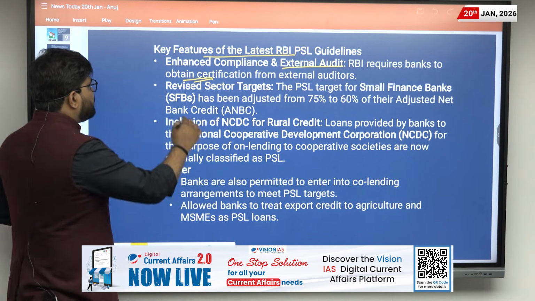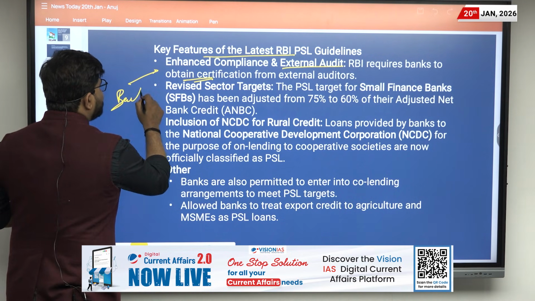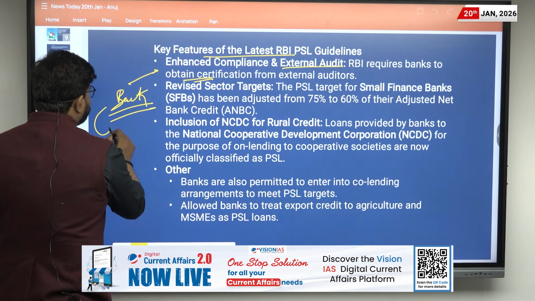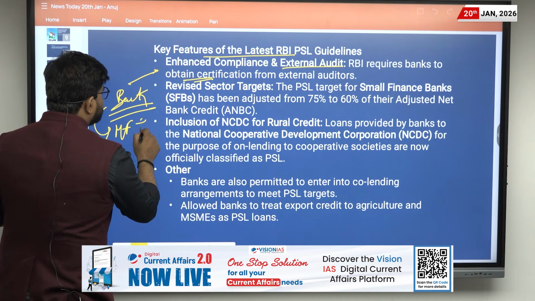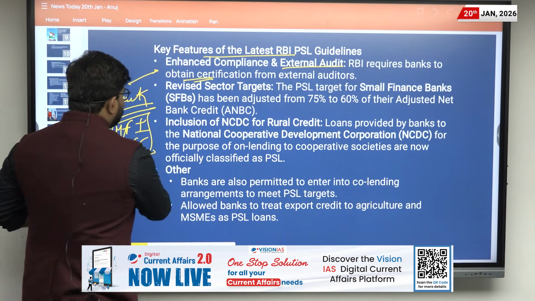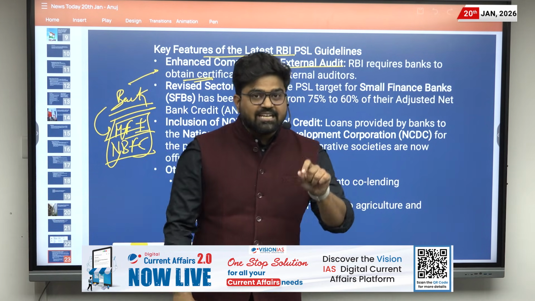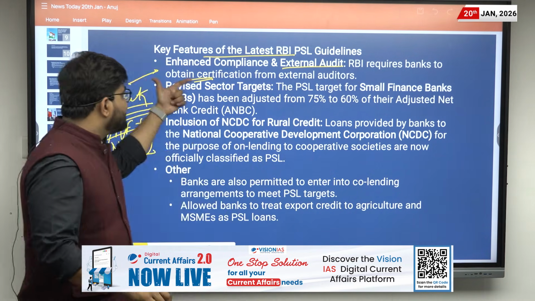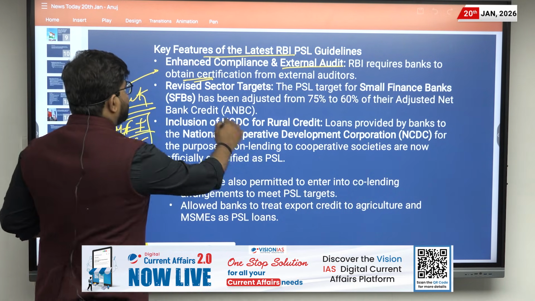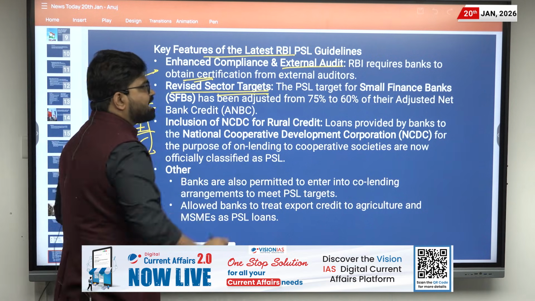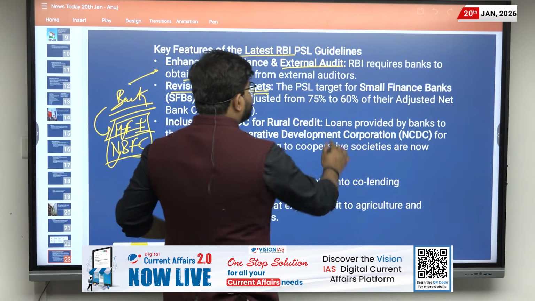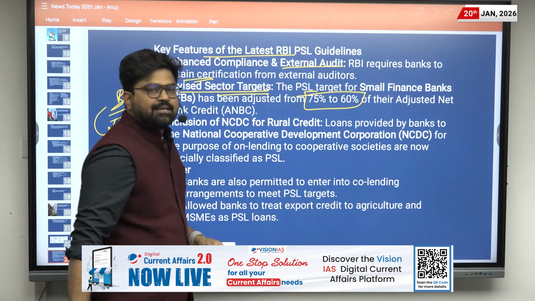That means the bank is counting a loan as PSL, and even the intermediaries such as microfinance institutions or NBFCs are counting it as priority sector lending. That should not take place, which is why there is a need for an external auditor. Then there is a revised sector target for small finance banks, which has changed from 75% to 60%.